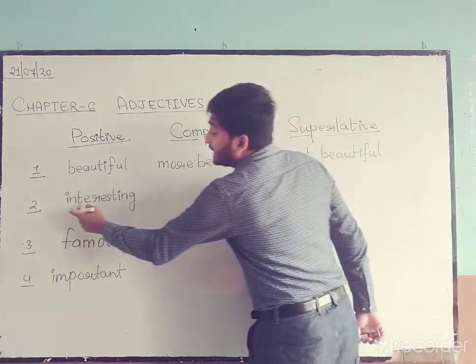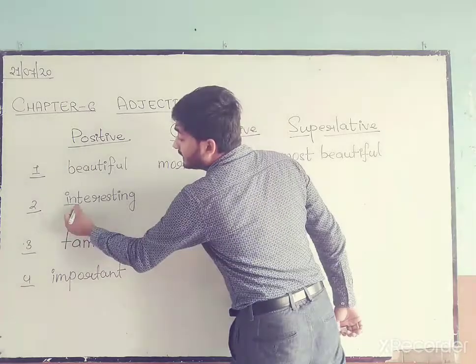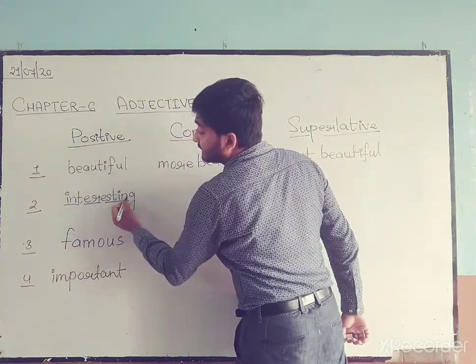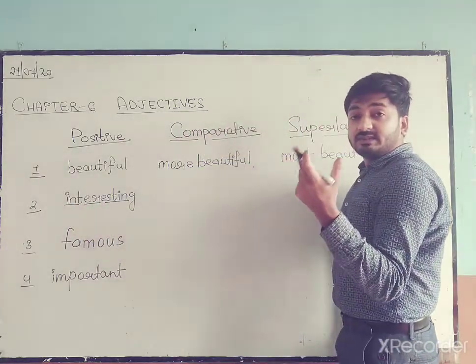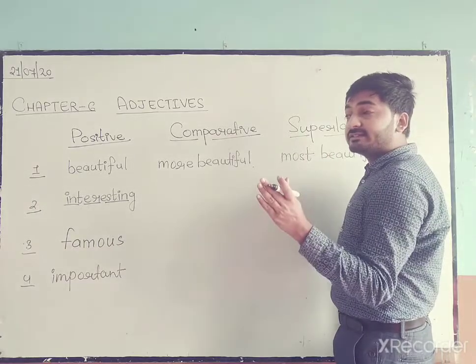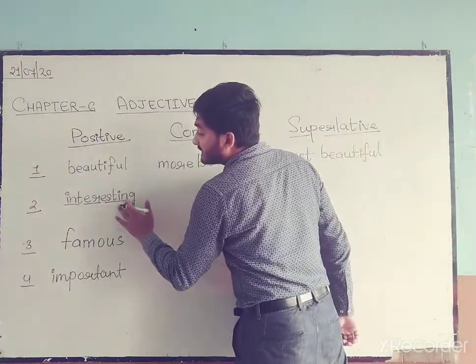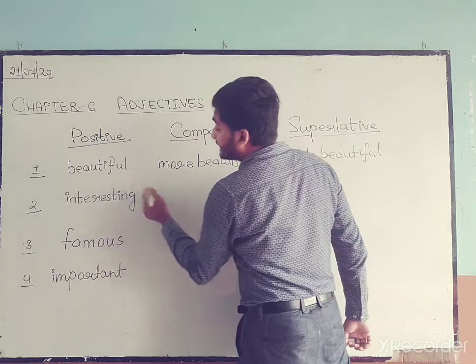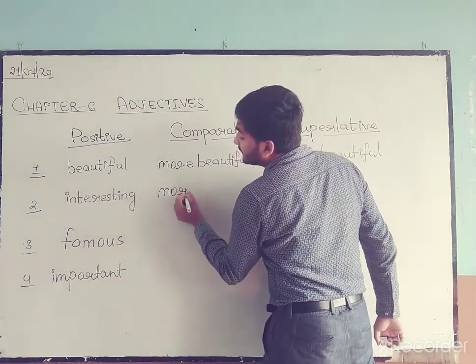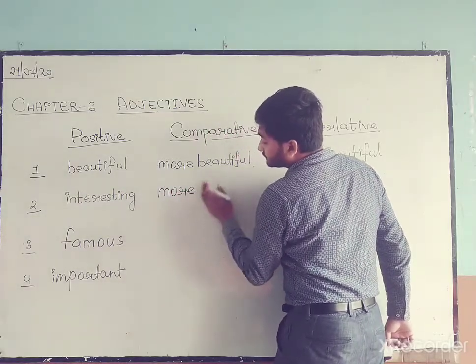Like interesting. Interesting, three syllables, three vowel sounds are coming. That means three syllables are there. For that, what do we do? We will add more.